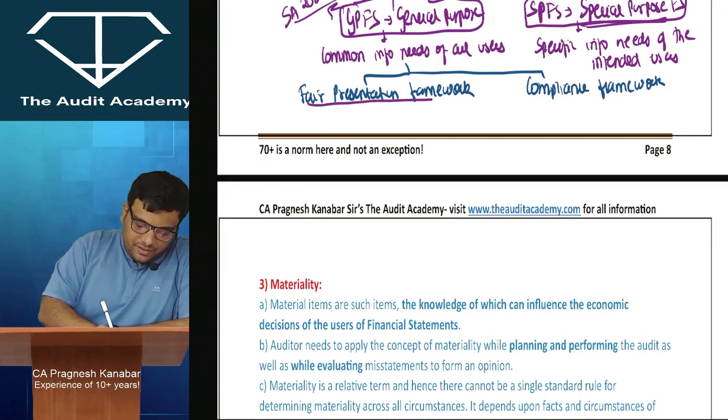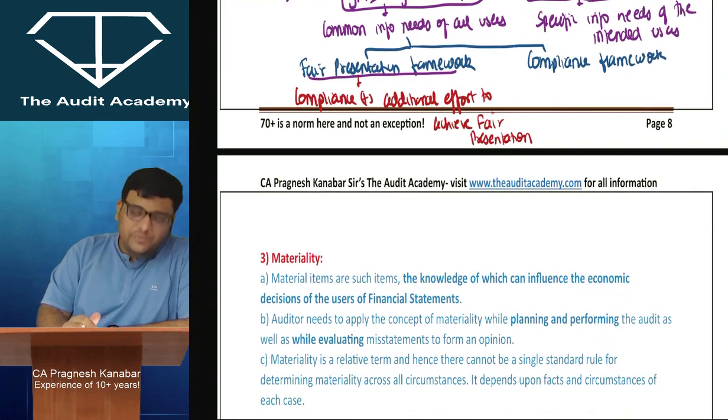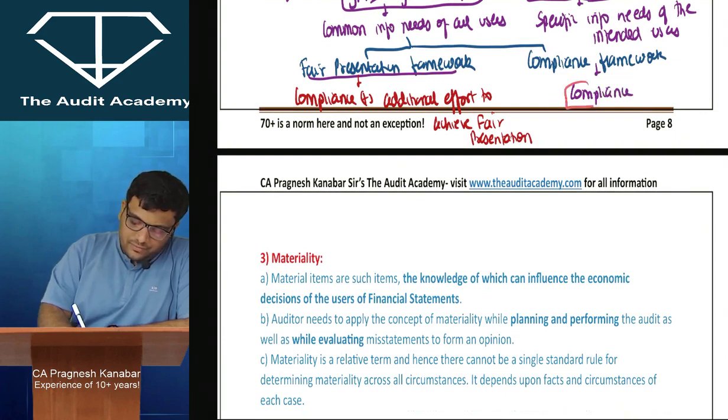Fair presentation framework means, obviously, it requires compliance plus additional effort to achieve fair presentation. Whereas when we talk about compliance framework, the focus is only on compliance.